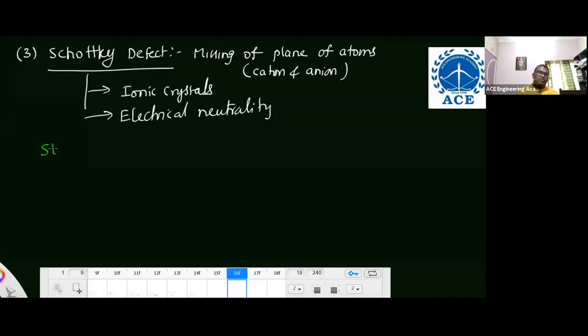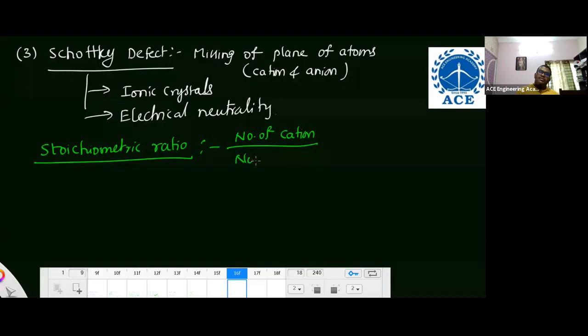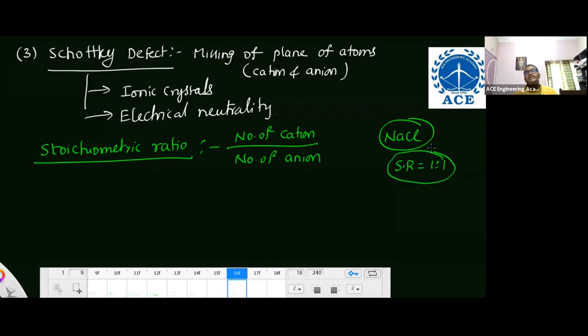And one important thing I'll tell you: stoichiometric ratio, especially in ionic crystals. Stoichiometric ratio means the number of cations by the number of anions. In one IES exam they asked this. The ratio must be perfect. For example, sodium chloride: one sodium atom, one chlorine atom, making a bond. If the stoichiometric ratio is 1:1, there are no defects in the material. All the atoms are in perfect order.